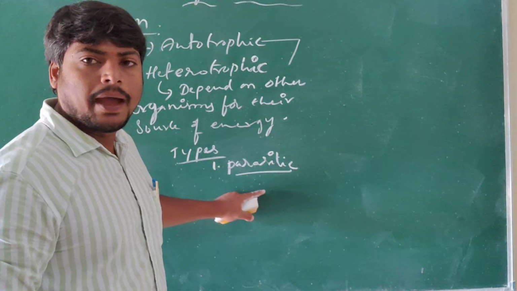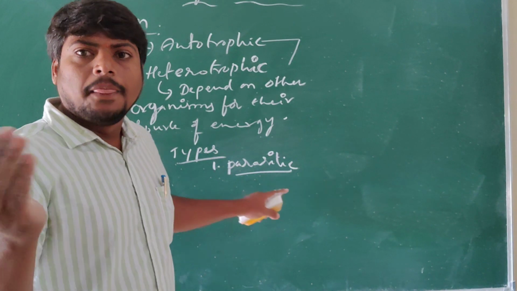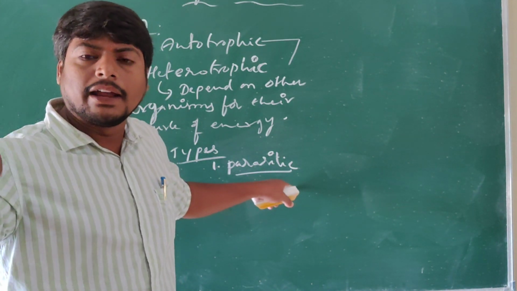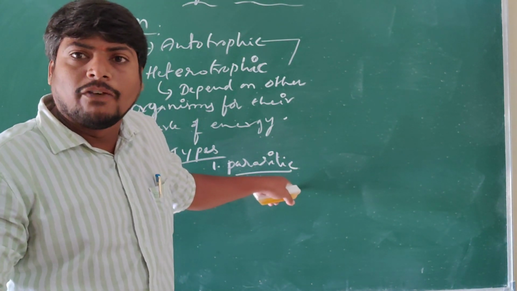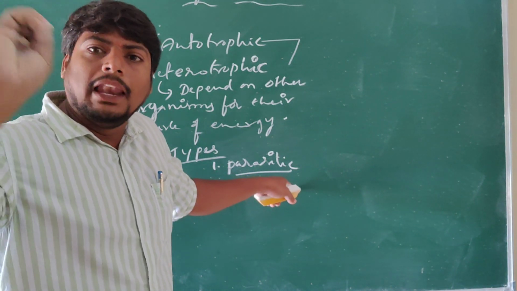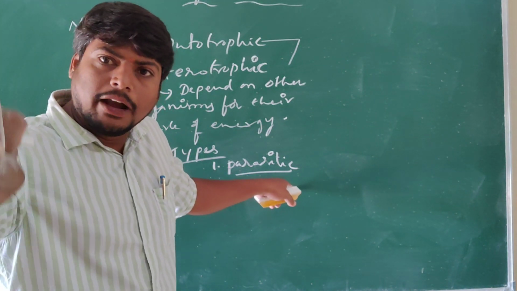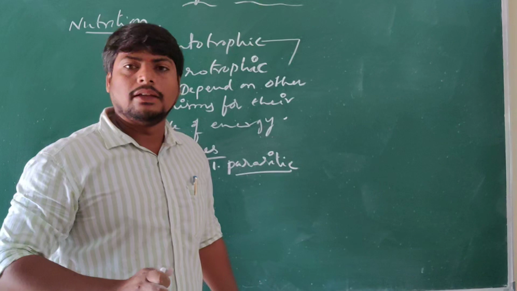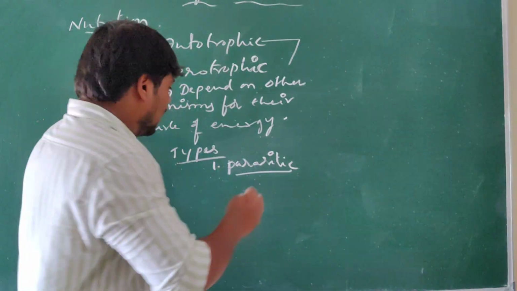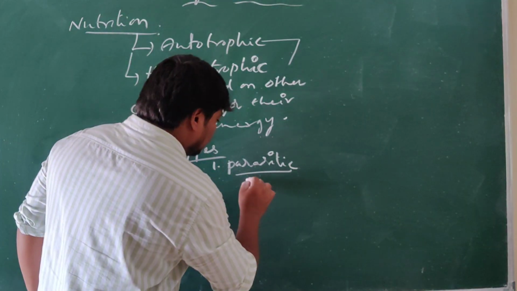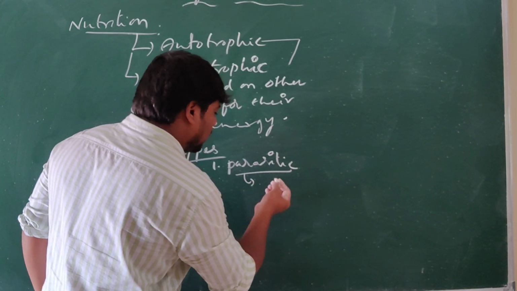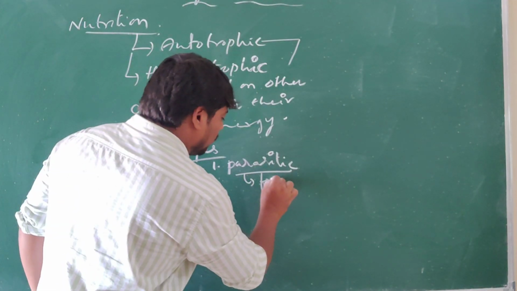The organisms under parasitic nutrition are dependent on other organisms, and they will be living either inside or outside of the body.